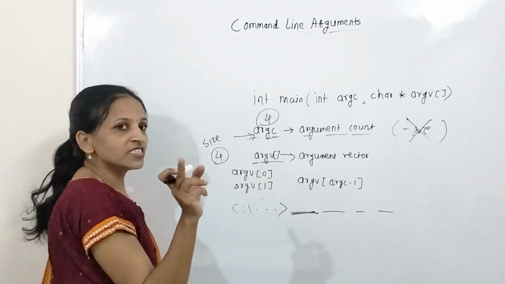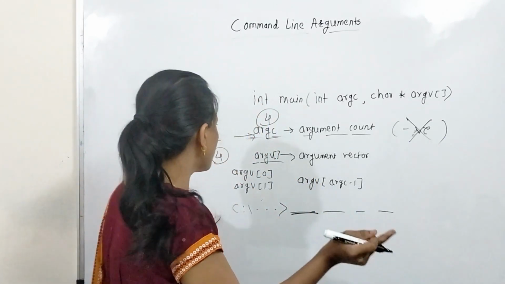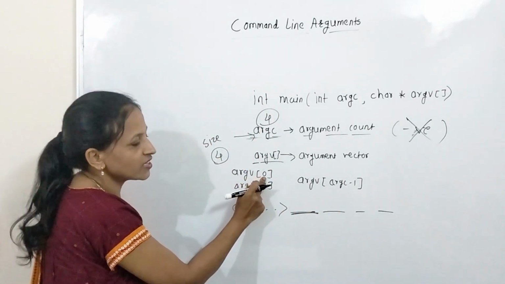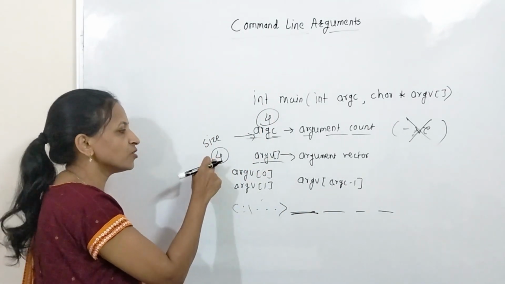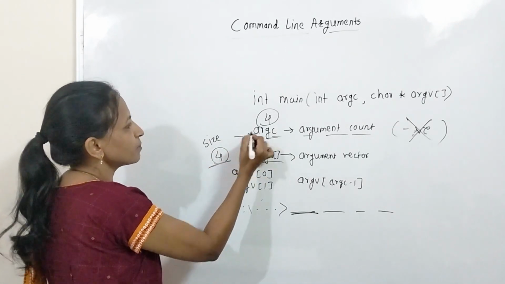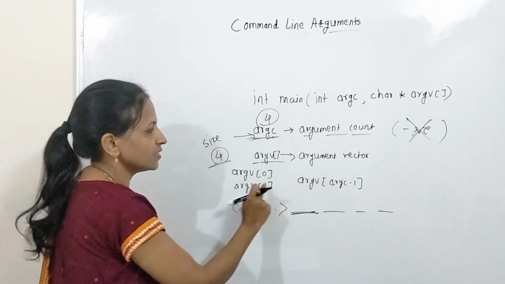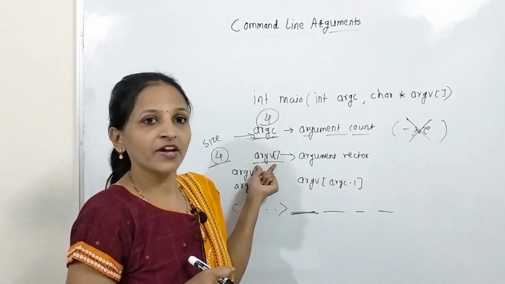Array index always starts with 0 and ends with size minus 1. That's why the array index will start with 0, then 1, then 2, and finally 3, and 3 is nothing but ARGC minus 1. This is all about the argument vector.